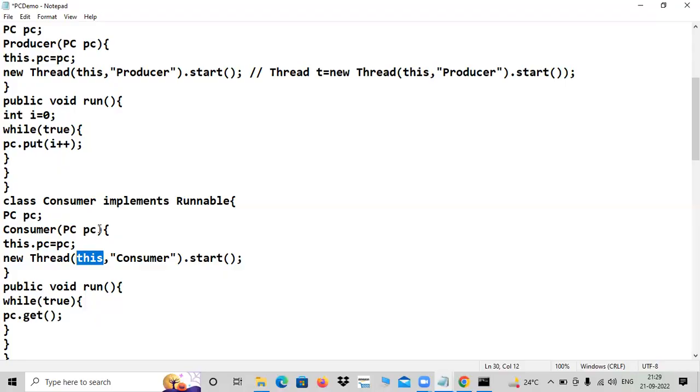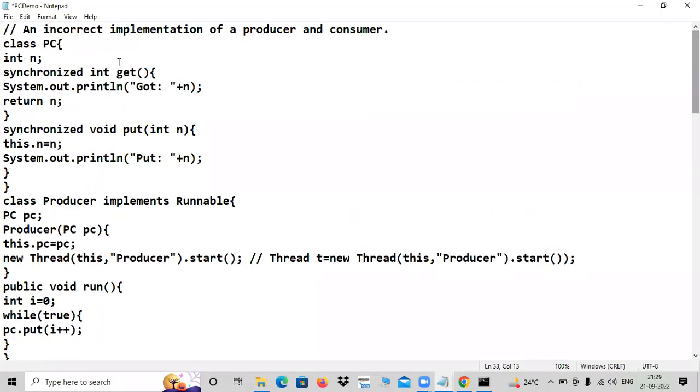The actual work is done by this. This refers to the current object. The current object is the consumer object, and you are starting the consumer object. Control transfers to the consumer's run method. Here is the consumer's run method, right? So internally, what is happening here? While true, forcibly get in. pc.get. So control transfers to the get method, right?